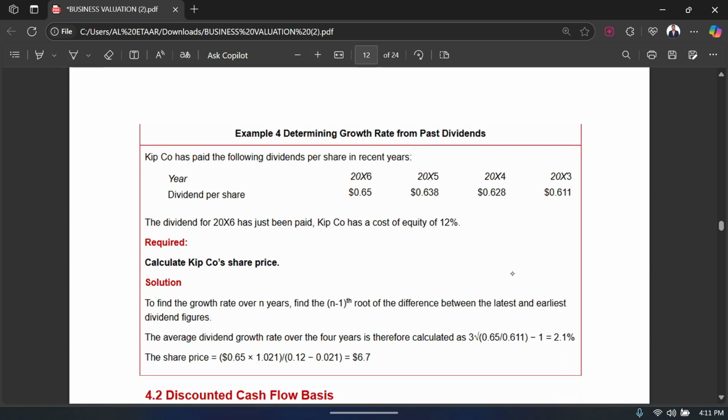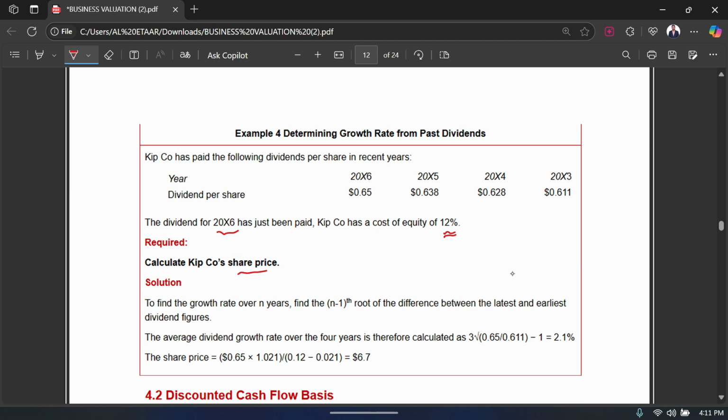It says that KIP company has paid the following dividends per share in recent years. We have years 2006, 2005, 2004, 2003, and the dividends per share are 0.65, 0.638, 0.628, 0.611. They are saying that the dividend for 2006 has just been paid. KIP company has a cost of equity of 12%. Calculate KIP company's share price.